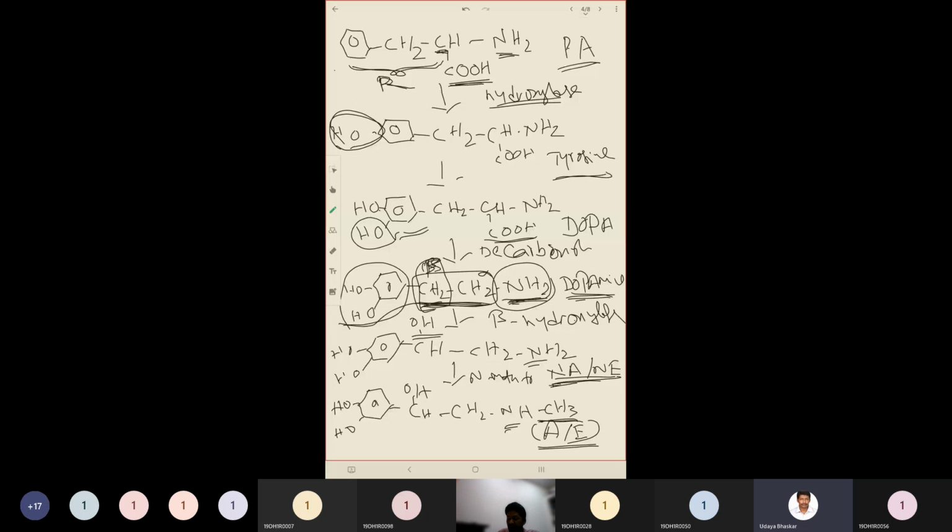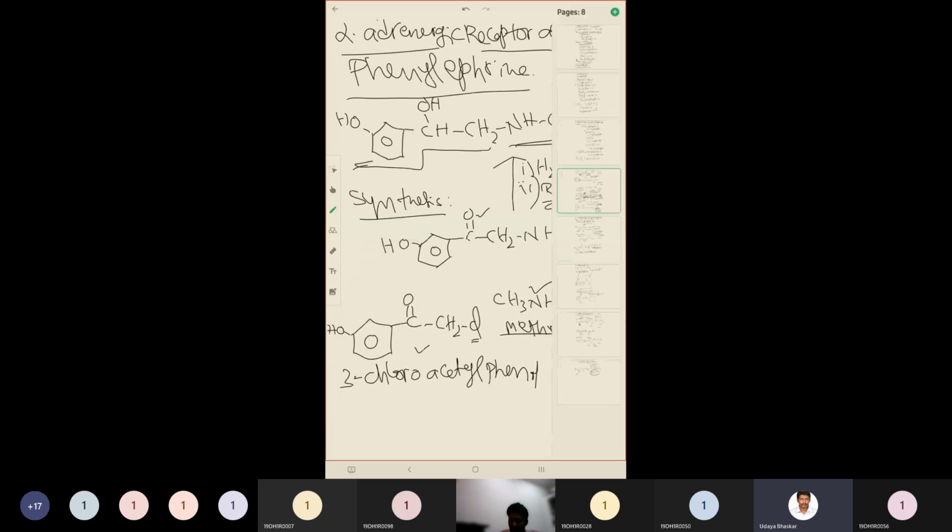Okay, then we started seeing the chemical structures of the drugs under sympathomimetics. So with the discussion till now, we can easily remember the structures of the endogenous catecholamines. Those are dopamine, noradrenaline, and adrenaline. So we need to proceed to the alpha adrenergic receptor agonists.